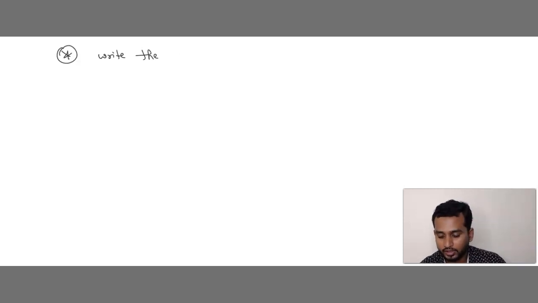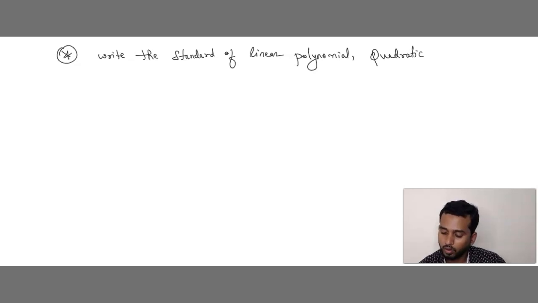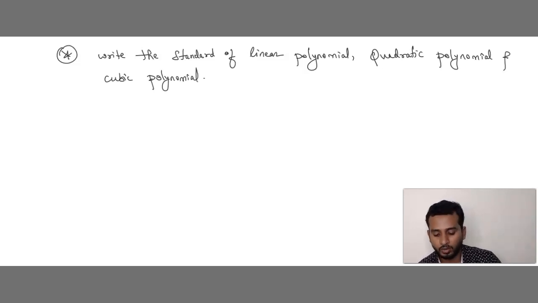That is, write the standard form of linear polynomial, quadratic polynomial and cubic polynomial. Write the standard form of linear, quadratic or cubic polynomial. You can get the question like this, and also you can get the question like this also. That is, write the formula.